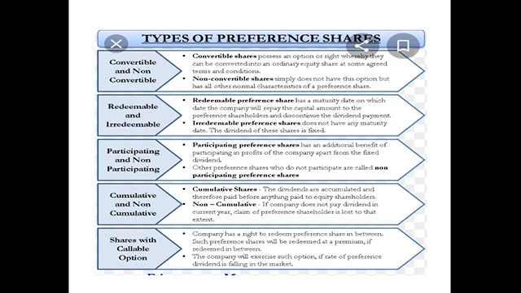Then next, the last type is shares with a callable option. That is, a company has a right to redeem preference shares in between. That is, it can take out its preference shares. Such preference shares will be redeemed at a premium if redeemed in between. That is, whenever the company wants to take back its shares during the maturity period, the company has that right, but along with the premium.